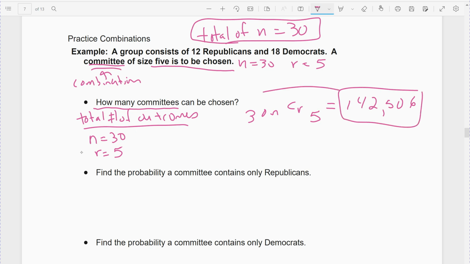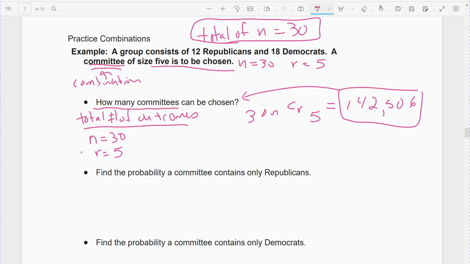And so that's how many different groups, different committees there could be. There's that many because a different group is just one other person in the group changing the committee. Now, order doesn't matter. If it was ordering, it would be a much bigger number. So again, these are just different combinations of groups where order doesn't matter.